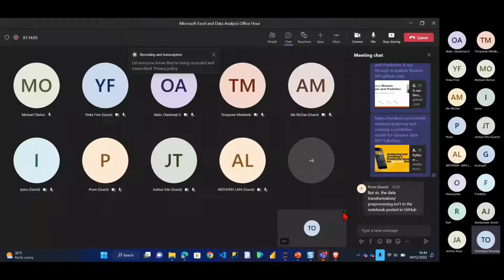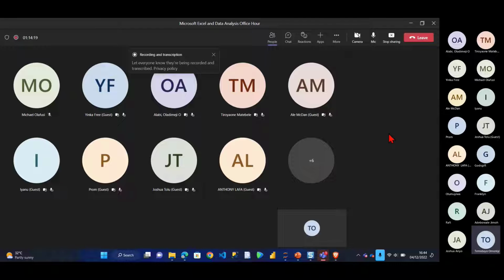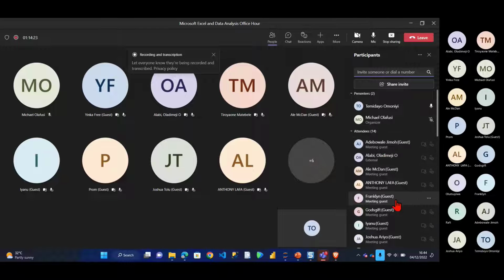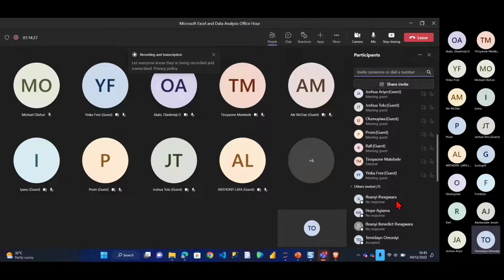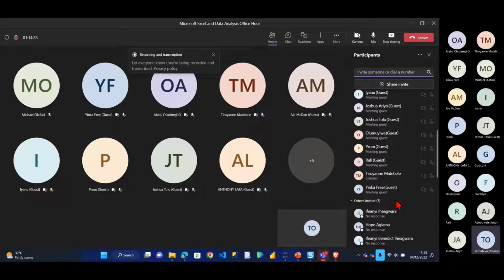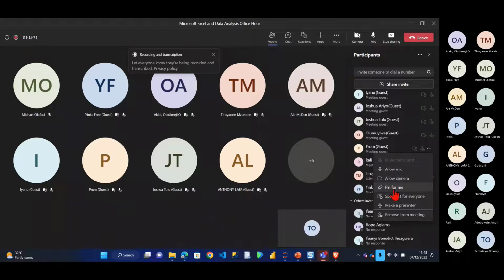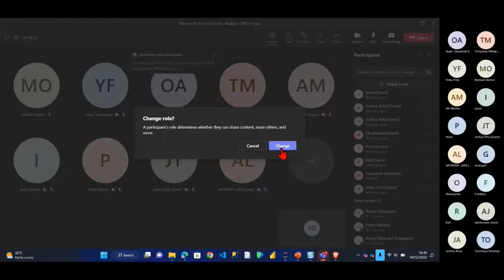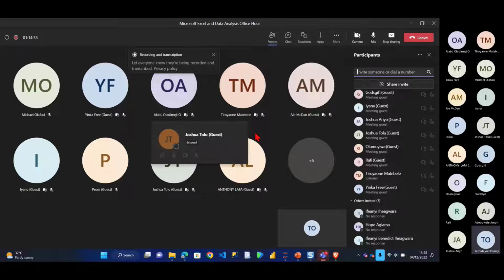Let me answer any question. Ron said that the data transformation and processing isn't in the notebook posted on GitHub. It's actually there. Let me make you a speaker so I'll show you that everything is there. Where are you? I can't even find you. Okay, I found you. I'll make you a presenter, so you can mute yourself.